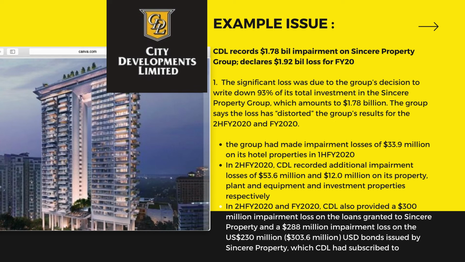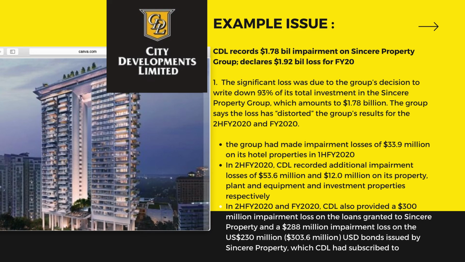This is because during the pandemic, Sincere Property Group made an impairment loss of 33.9 million on its hotel properties in the first half of financial year 2020. And also because of the pandemic, China made a three red lines policy to cap borrowings for real estate developers.